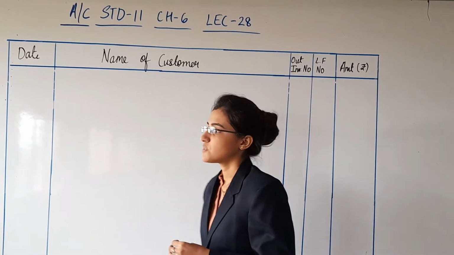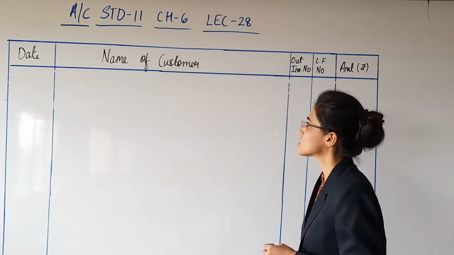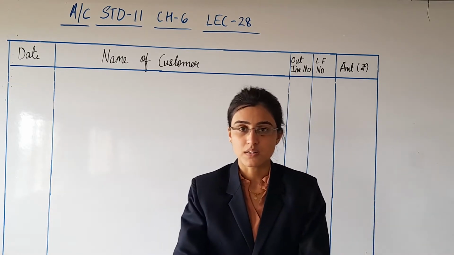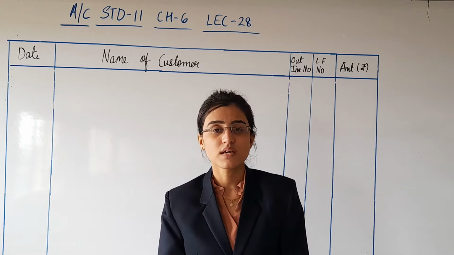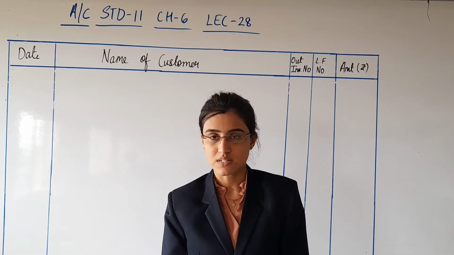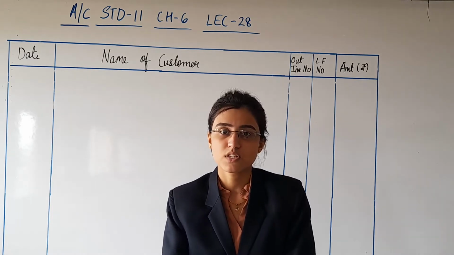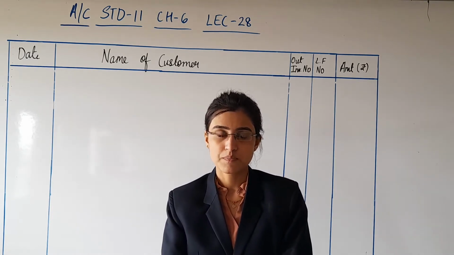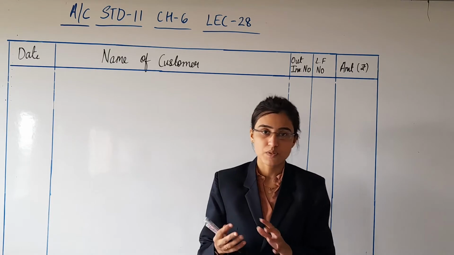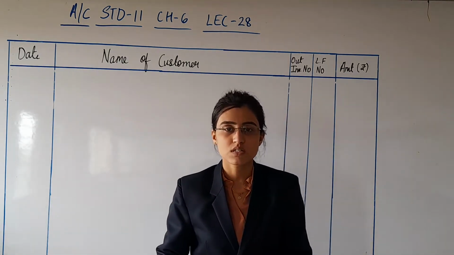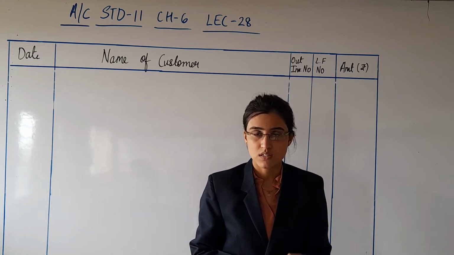We are going to continue with chapter 6, that is subsidiary books, the sixth chapter in part 1. Yes, let us quickly revise what we have done in the previous lecture. So we have started this chapter and we have understood the meaning of subsidiary books. We have understood how many types of subsidiary books there are. As I said, subsidiary books are just the subdivided journals, nothing else.